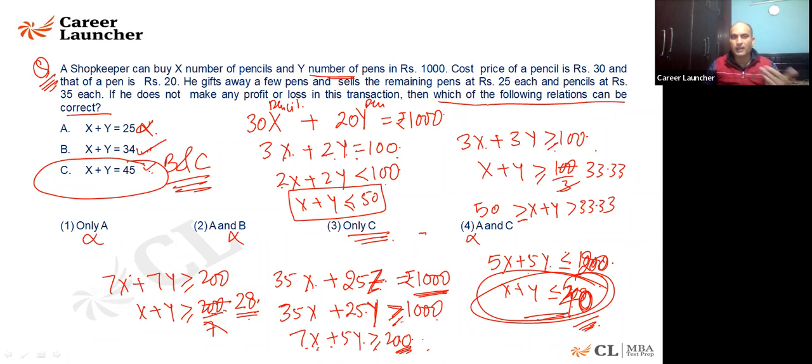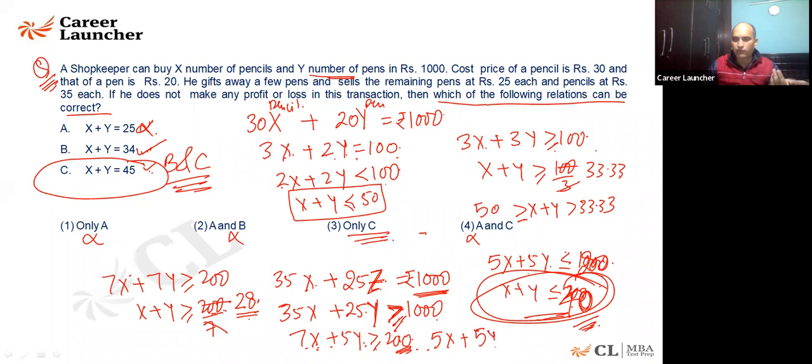But it will certainly come out to be more than that value. So it can be anything, because you have already assumed that this is greater than 1000. If 7x plus 5y is greater than 200 and I am reducing it, it may be equal to 0, it may be equal to 1. I don't know. More than 200 can be 400.